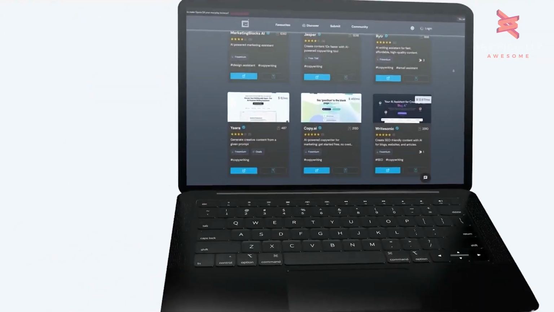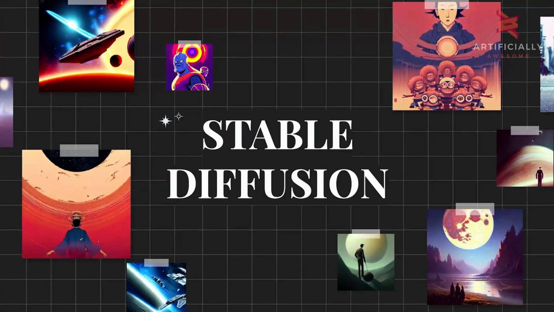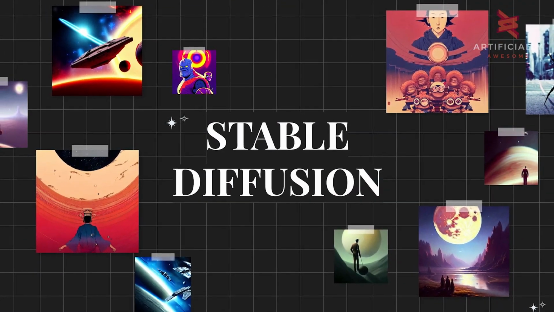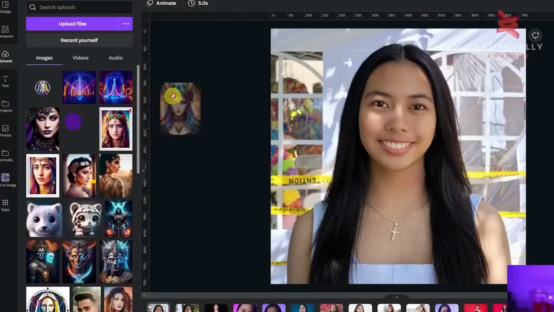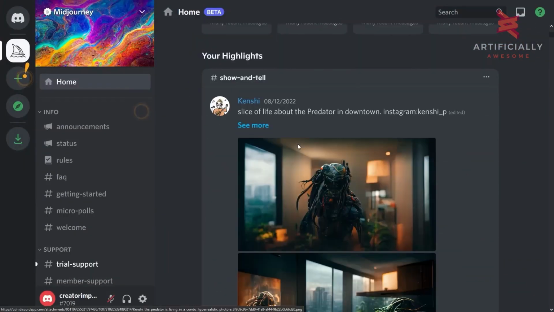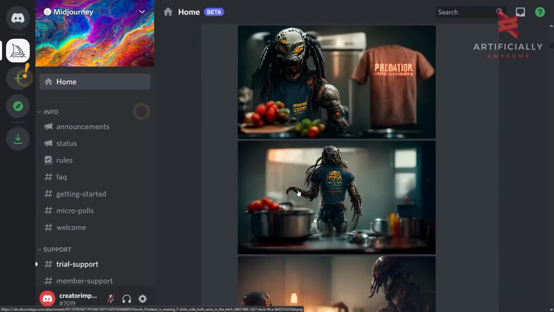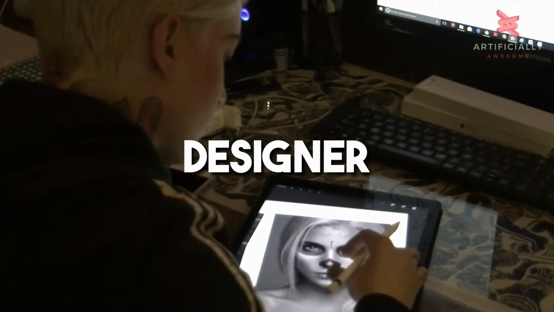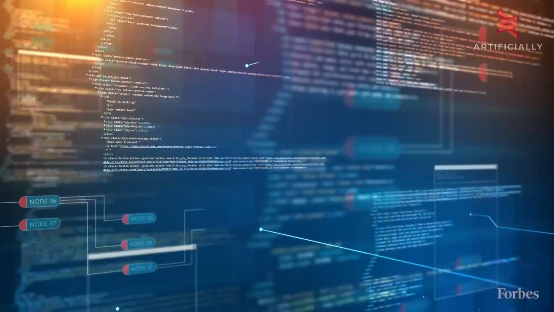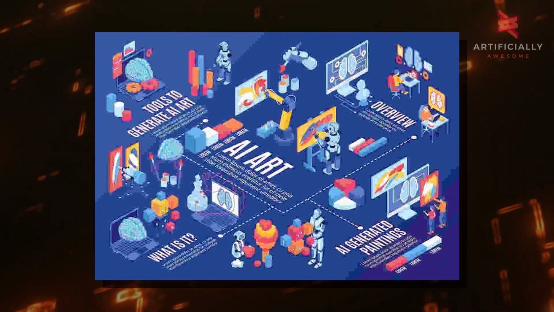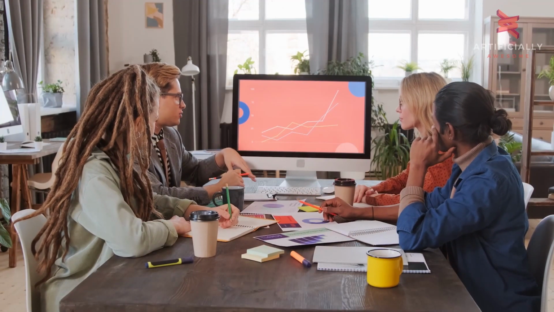Each of these AI tools has unique strengths that set them apart. Stable Diffusion offers flexibility due to its open-source nature. Leonardo AI excels in the realm of game asset creation with its customizable features. And Midjourney offers rapid prototyping capabilities and easy integration with Discord. If you're an artist, a designer, a game developer, or anyone with a creative streak, these AI tools can significantly enhance your creative process. By harnessing the power of artificial intelligence, these tools can help you push your creativity to new limits, transform your ideas into reality, and make the digital creation process more efficient and enjoyable.